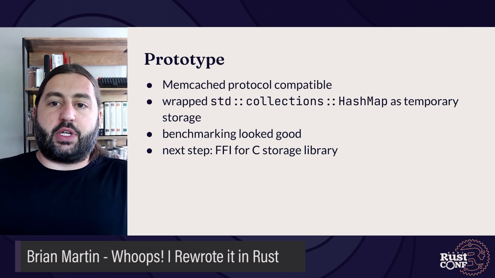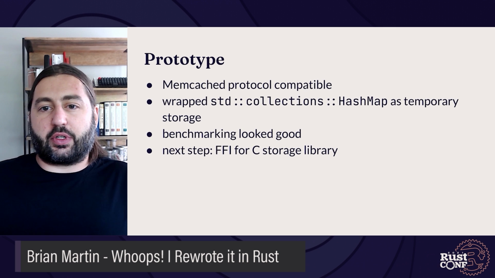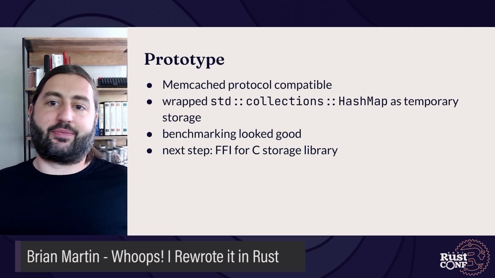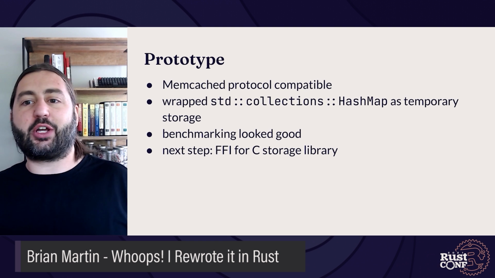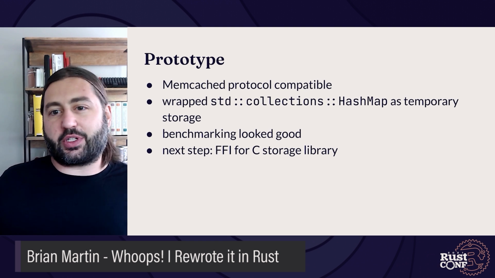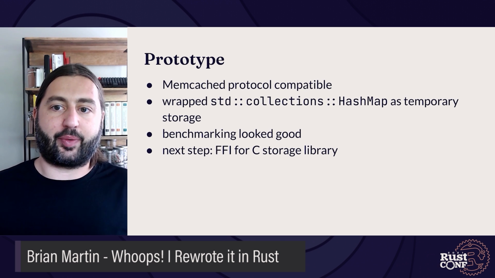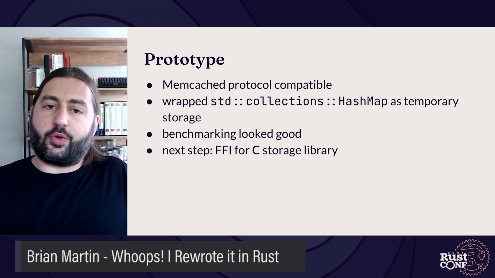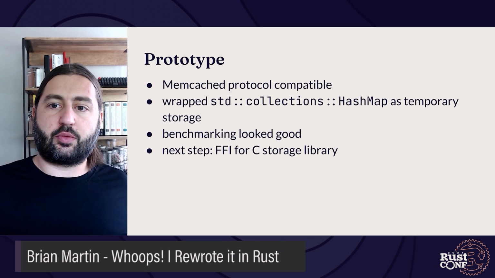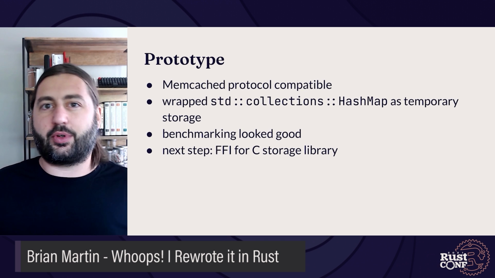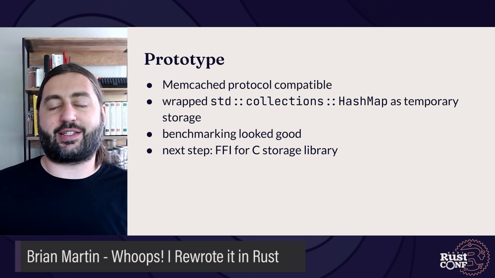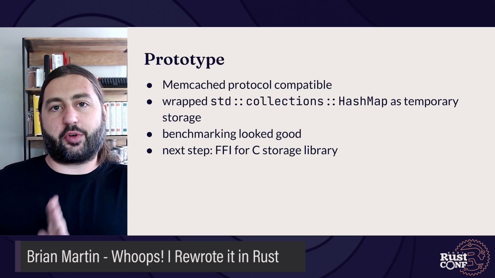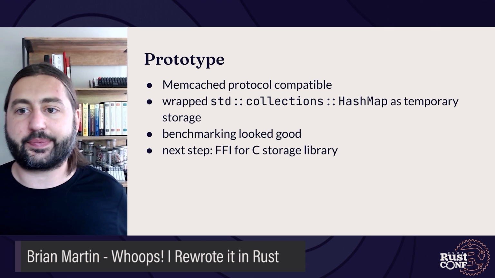The primary difference between Memcached and the ping server is that we have a much more complicated protocol. The Memcached protocol has a whole bunch of different requests with variable numbers of fields, and my main focus was on getting all that protocol handling correct and making sure that it performed well. So in order to avoid having to think about the storage aspect of this, I made a thin wrapper around the standard library's hash map and used that as a stand-in for the storage library. This allowed me to focus on the protocol and also start forming a storage abstraction layer.